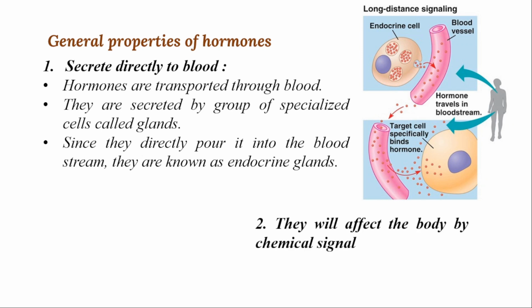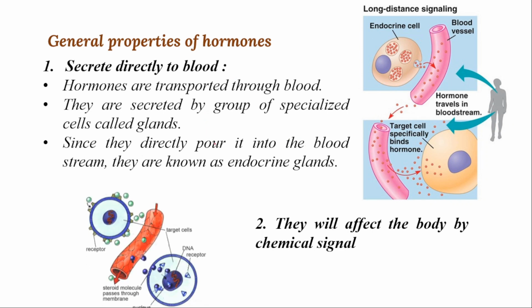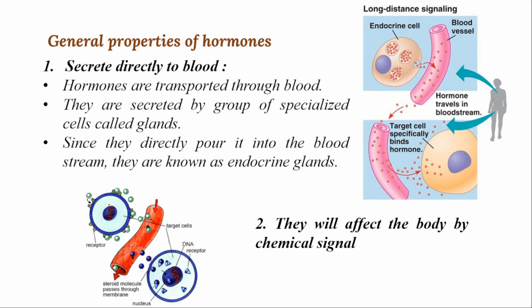And the second property is they affect the body by chemical signals. As I said earlier, they are chemical messengers. Because of the secretion, they will change the body function. I can observe that some secretory cells are there. These secretory cells release the chemicals through the bloodstream, which reach the target. And why do hormones act only upon target cells? Because the target cell has specific receptors, so only these chemical messengers bind onto them and change the function of those target cells.